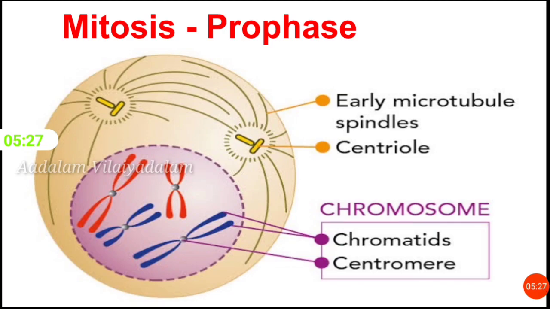During prophase, chromatin condenses into chromosomes. And the nuclear envelope, the membrane surrounding the nucleus, breaks down. In animal cells, the centrioles, present only in the animal cells, near the nucleus begin to separate and move to opposite poles of the cell.